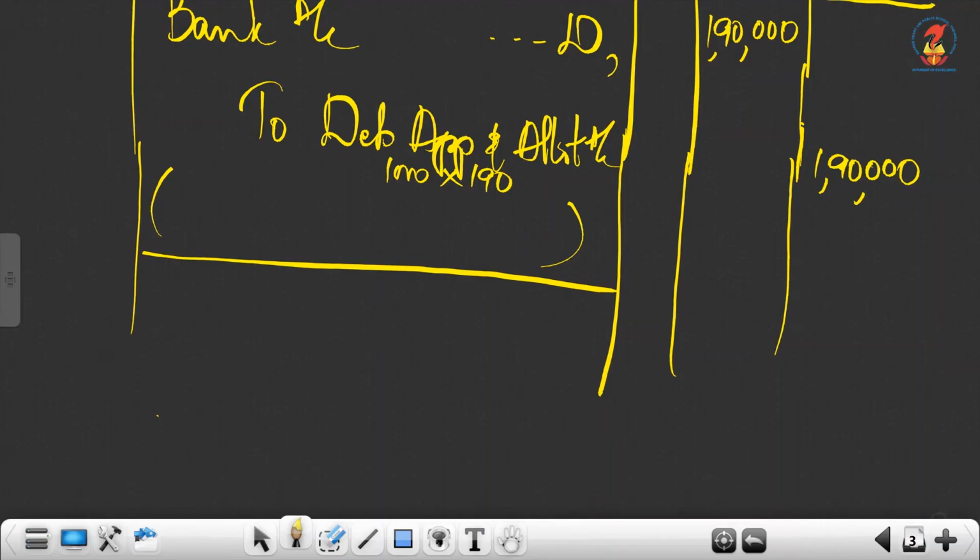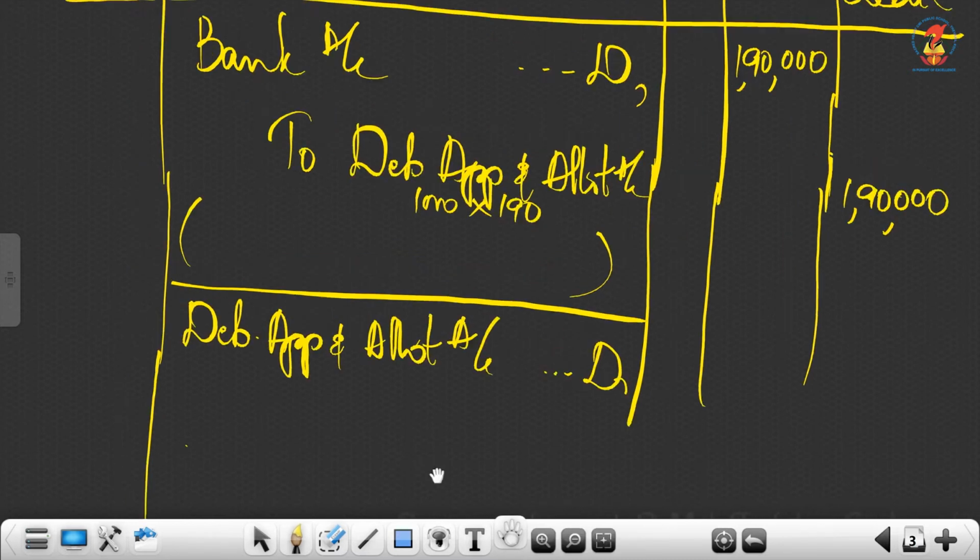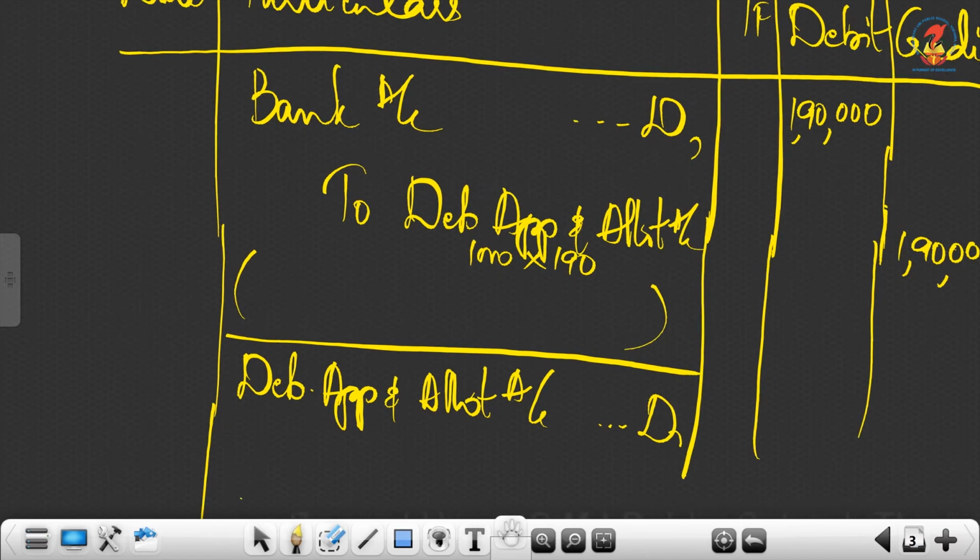The next one is debenture application and allotment account. You can write the date for the first entry. The date is the issue date, 1st April 2019.